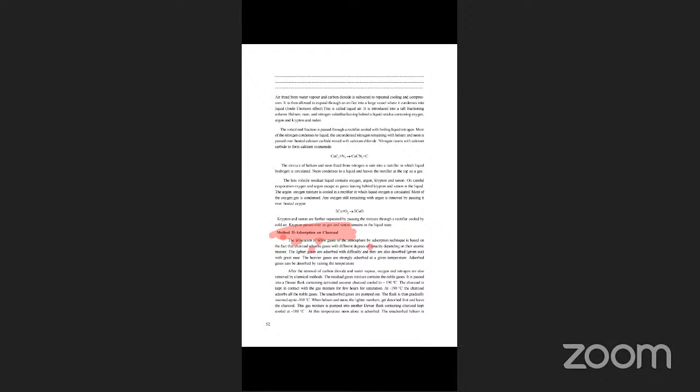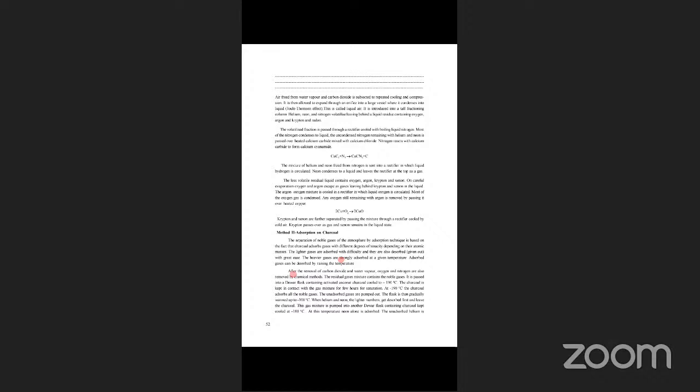The heavier gases are strongly adsorbed. Lighter gases are adsorbed with difficulty, and they are also desorbed with great ease. The heavier gases are strongly adsorbed at a given temperature, but adsorbed gases can be released by raising the temperature. So the temperature is raised. This is the method, adsorption on charcoal.